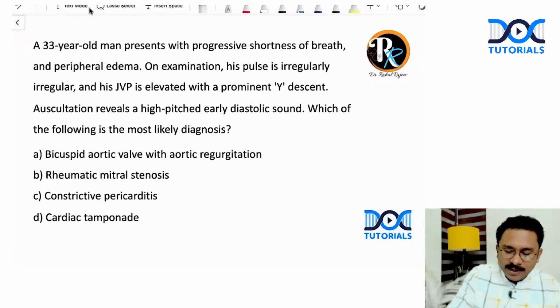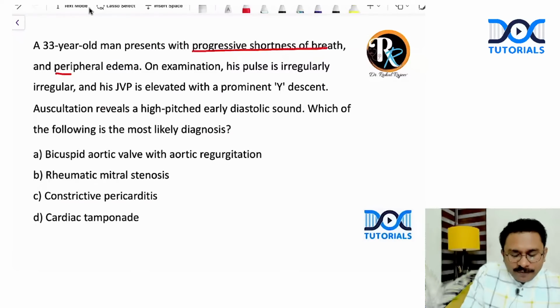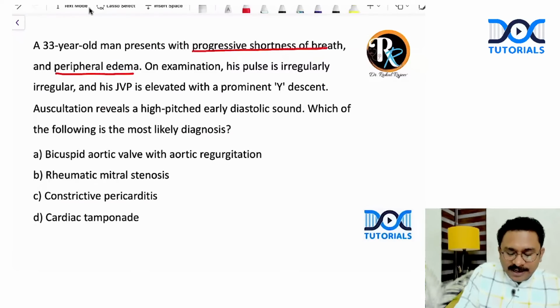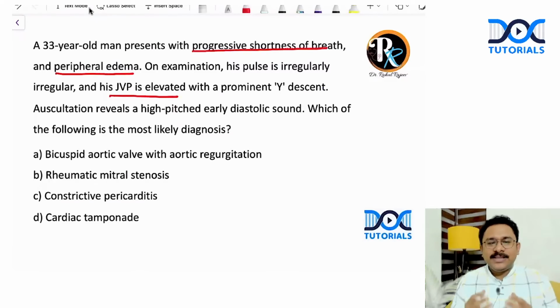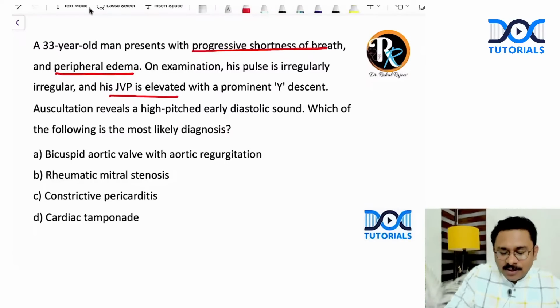So my dear children, what is the patient having? Progressive shortness of breath, right? Now, he is having some sort of edema and his JVP is elevated. So, my dear children, what do you think? Is it a problem predominantly with the right side of the heart or left side of the heart? It's a right heart failure. Correct or not? Yes. And the patient has got a prominent Y descent.